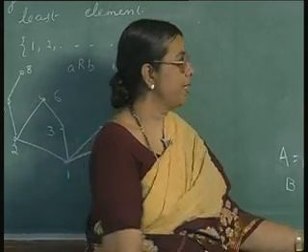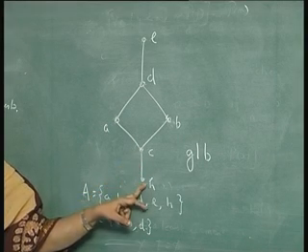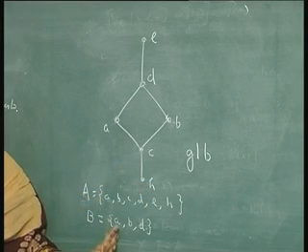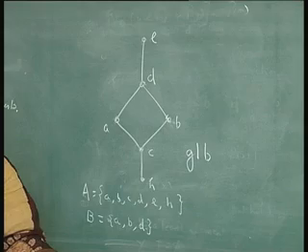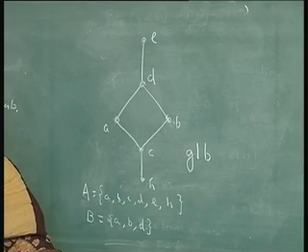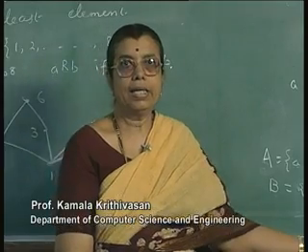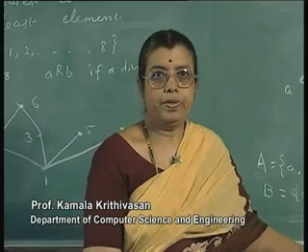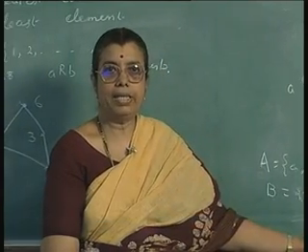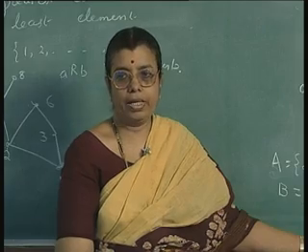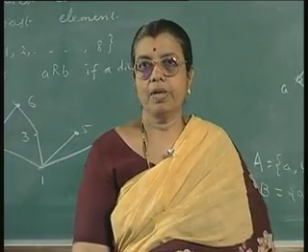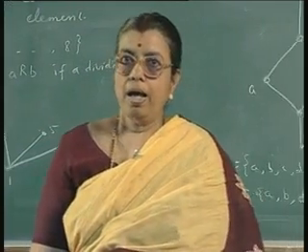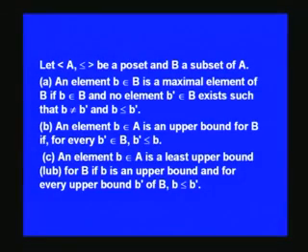For example, here you see that C and H are lower bounds, they do not belong to this set B. And we have already seen that if the greatest element exists, it is unique. If the least element exists, it is also unique. Similarly, if the greatest lower bound exists or the least upper bound exists, it is unique.